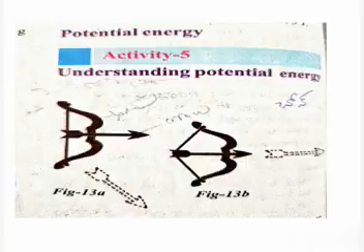Is there any change in the shape of the bow when the string is stretched by applying more force? When the string is bent by applying more force, the bow is in a stiff, compact position, acquiring more potential energy. So the bow acquires more energy. By changing its shape, it is getting more energy, and that is called potential energy.